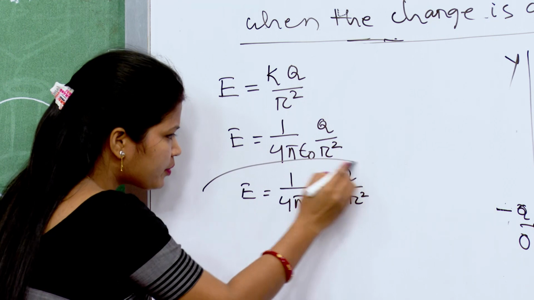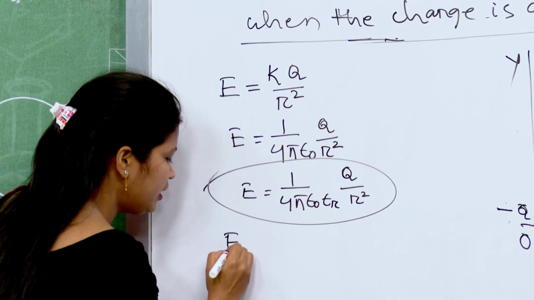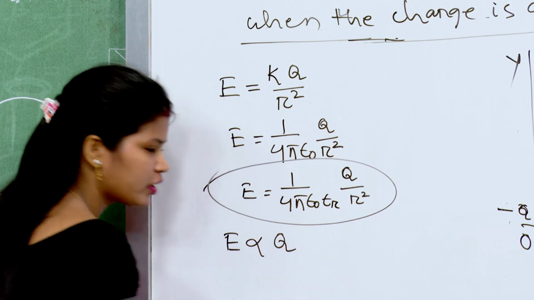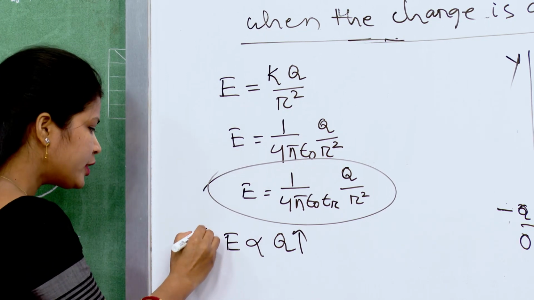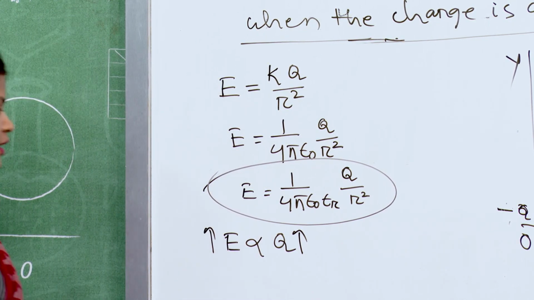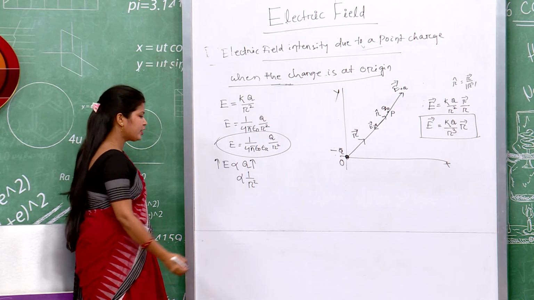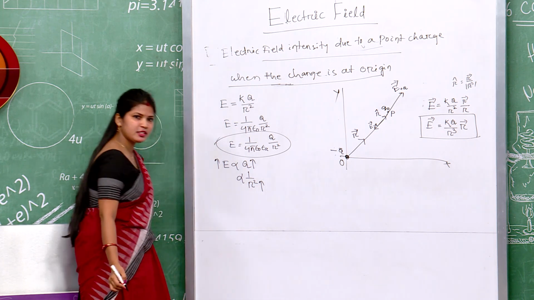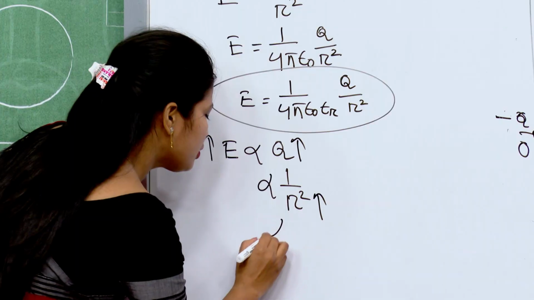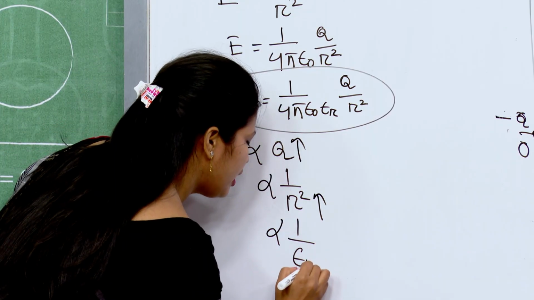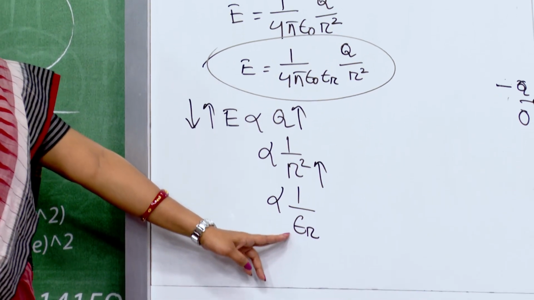So, what do you observe from this formula? That electric field is proportional to Q, that means more the charge, more the electric field, and inversely proportional to r², that means more the distance, less the field, and also inversely proportional to εr, that is the permittivity of the medium.